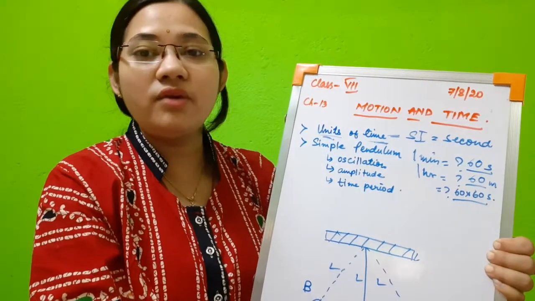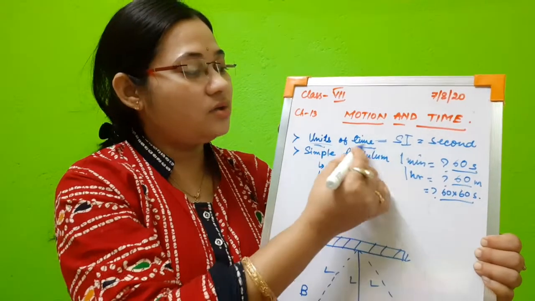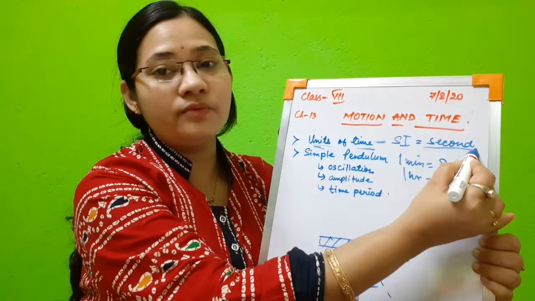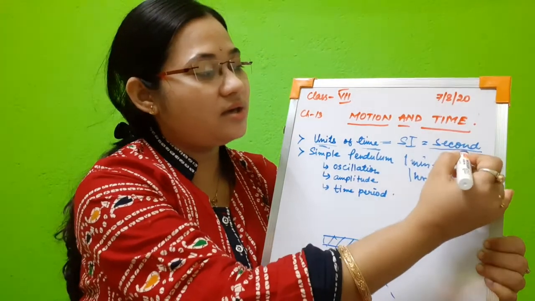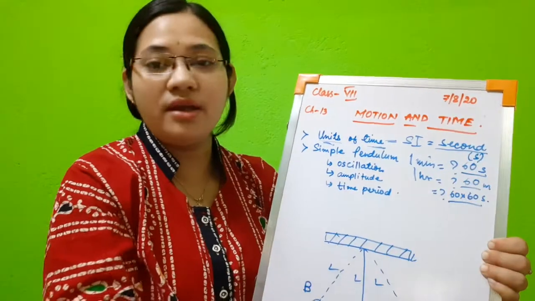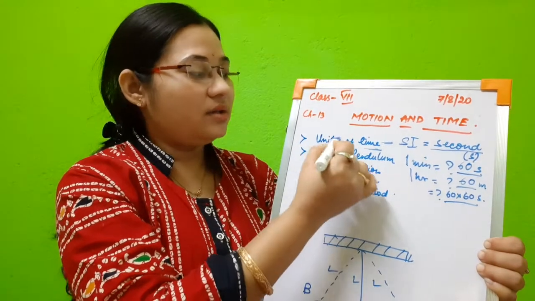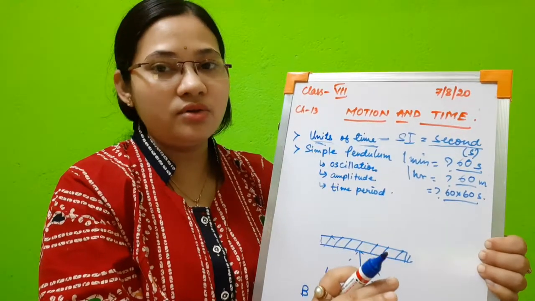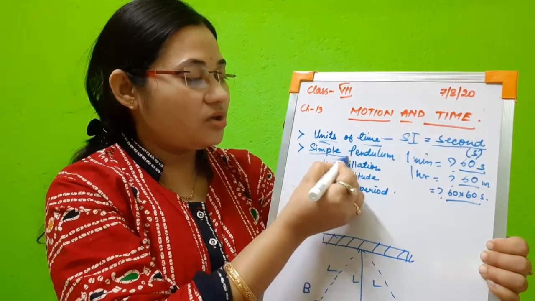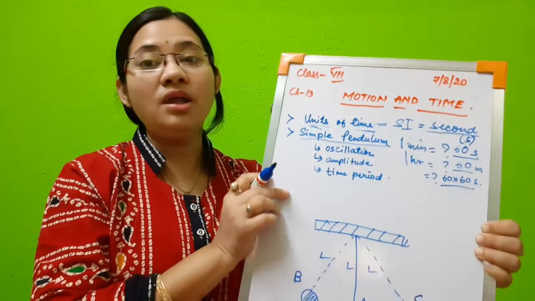In this way we can convert the different units, but the actual SI unit of time is second, and it is usually denoted by a small s. So the unit portion is easy for you to understand. Let us see the next important topic, that is, what is a simple pendulum.